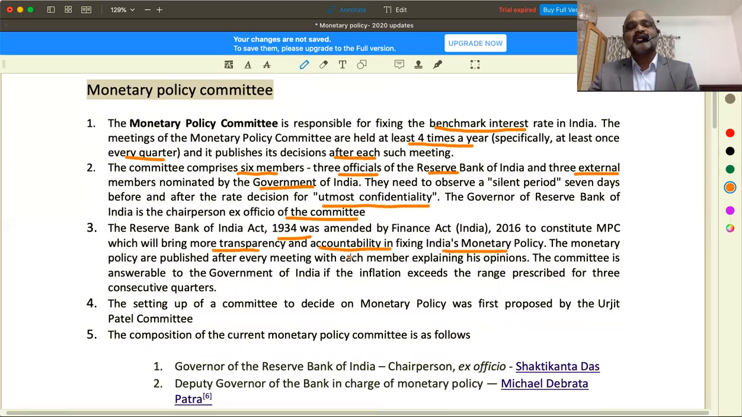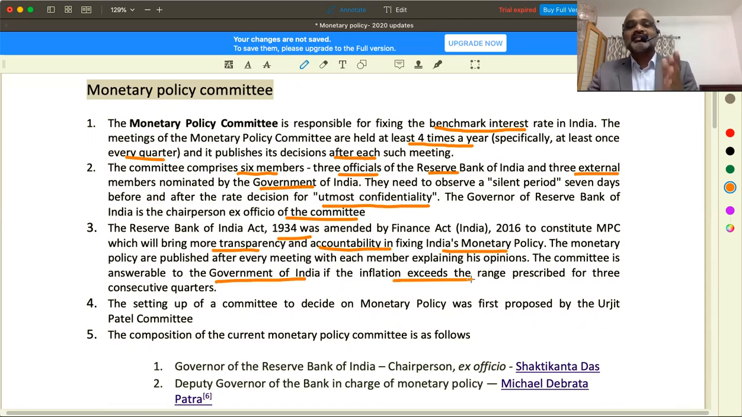That means in monetary policy we have so many rates. How are you actually fixing the rates? What is the justification in fixing these rates? This will be decided by the Monetary Policy Committee. Monetary policy is published after every meeting. So how many meetings? 4 meetings. The committee is answerable to the Government of India.